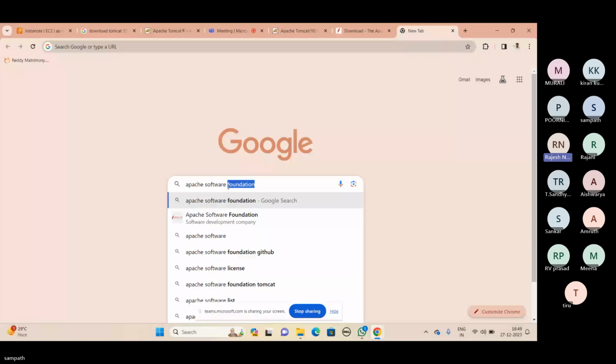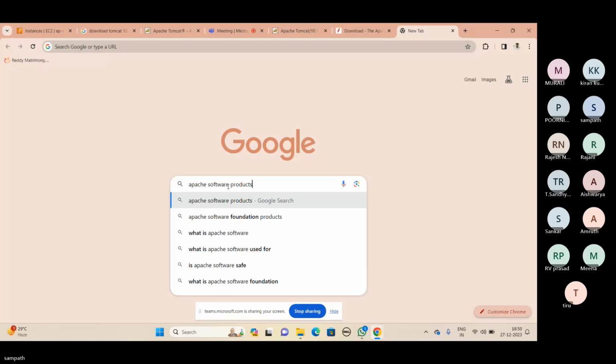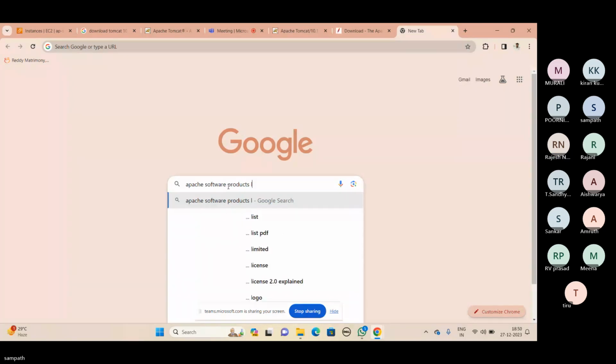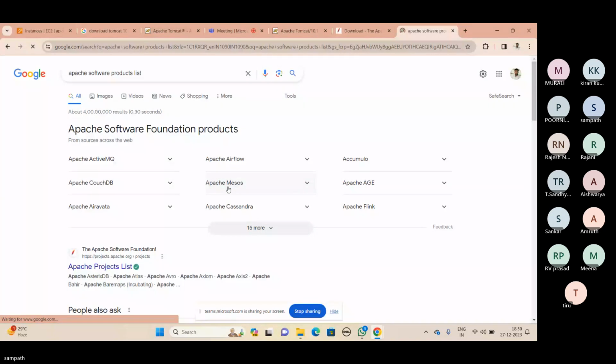ASF, Apache Software Foundation, is that the correct link? Yes. Click enter. So the first link, you can open in a new tab.